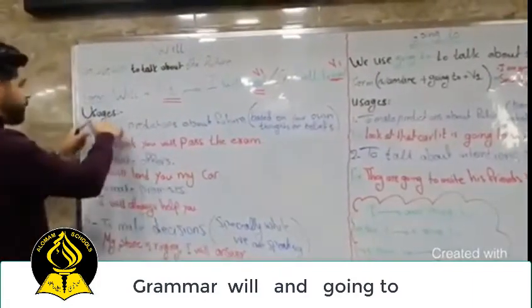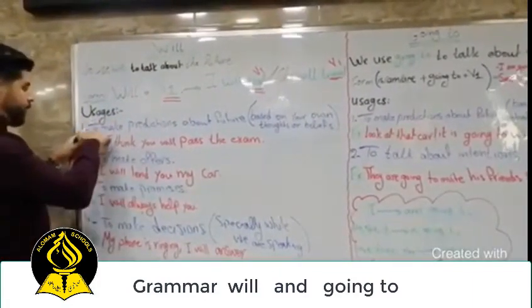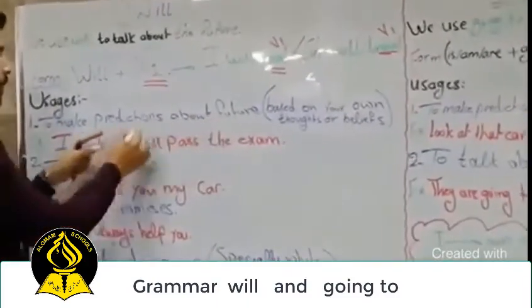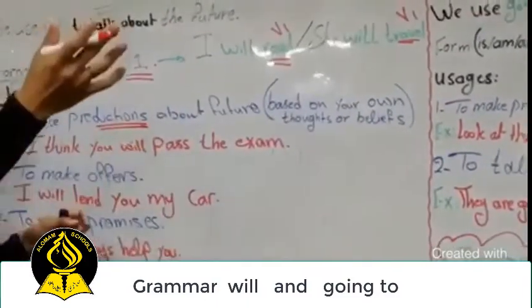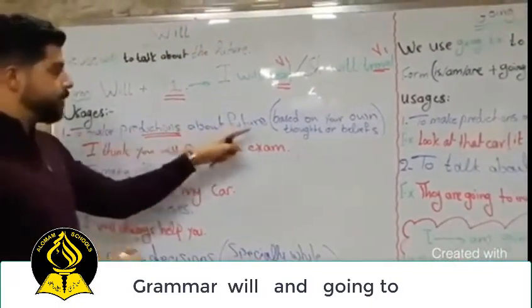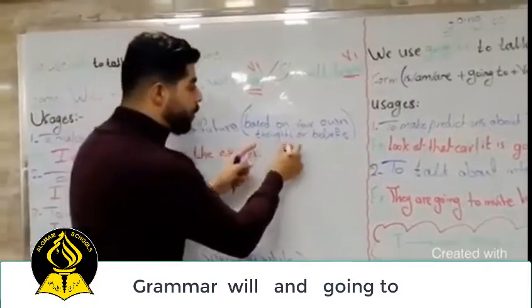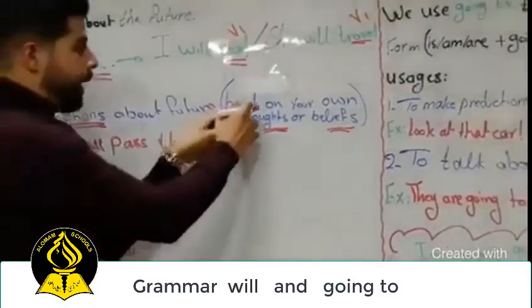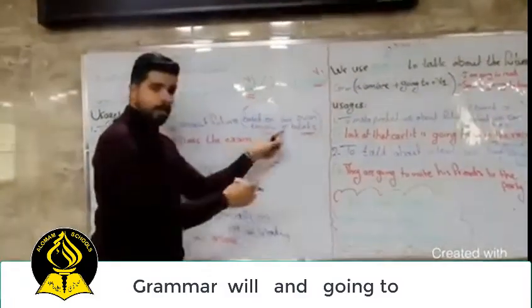Next, usages. The first usage here is to make predictions about the future, to guess what will happen in the future. So to make a prediction about the future based on your own thoughts or beliefs.